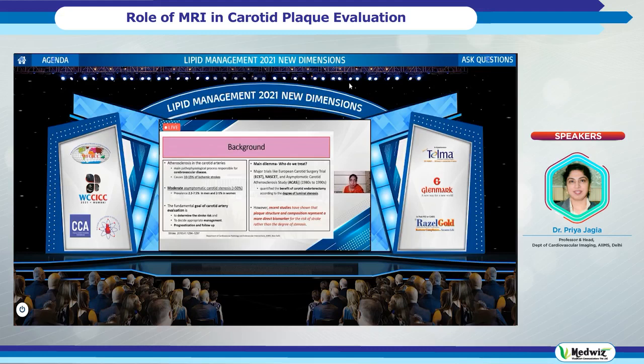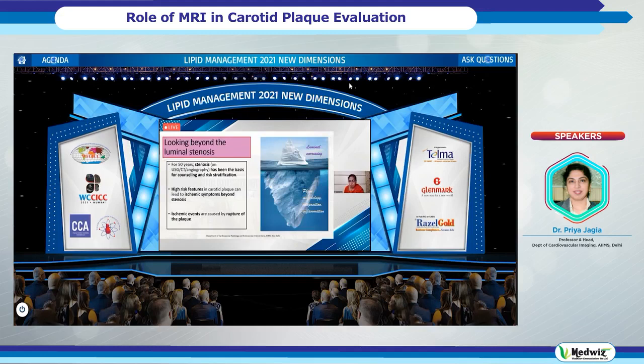So the fundamental goal now is to determine the stroke risk in a patient who has carotid plaque, and based on that, decide upon the appropriate management, whether he goes for medical treatment, statin therapy, or he goes for carotid stenting or a carotid endarterectomy. And there is also a role of imaging in prognostication and follow-up of these patients.